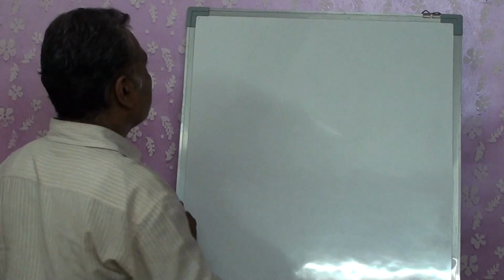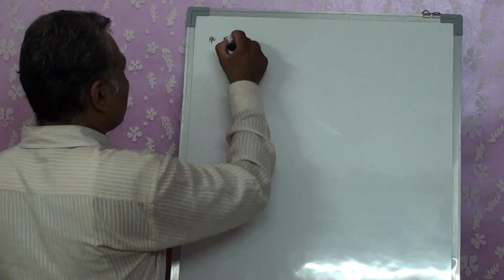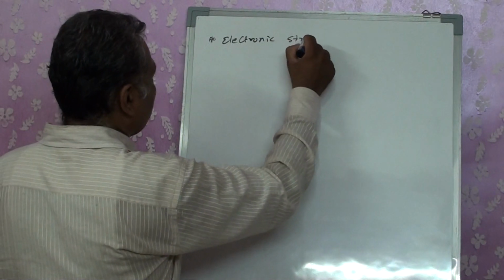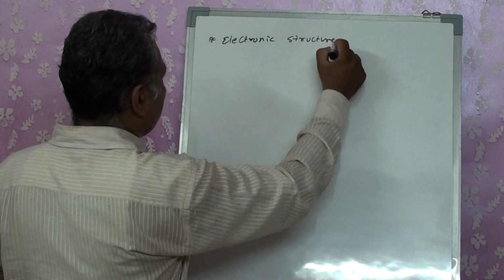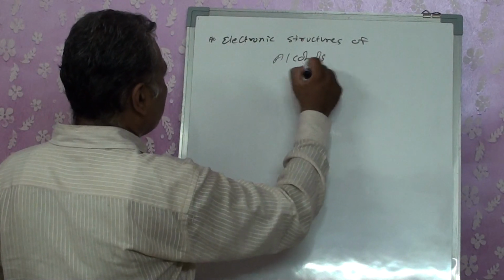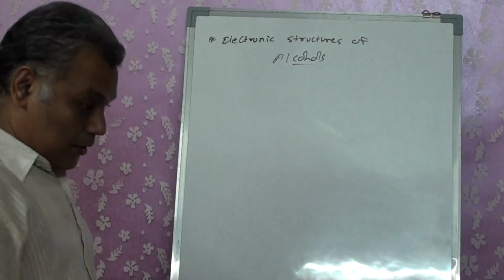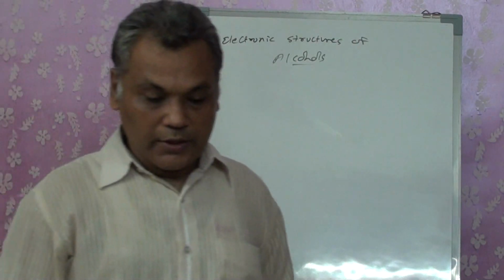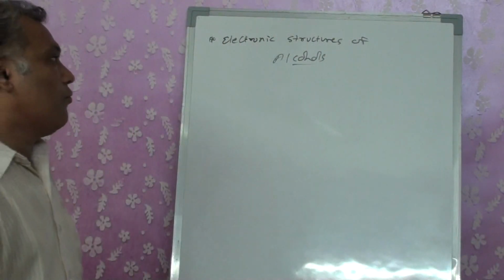Electronic structures. First of all, alcohols, right? Now see, the electronic structures for alcohol, phenol and ether are going to be very, very important. They can be asked not only as explain or draw the structure, but they can even be given as give reasons. Now let's check it.